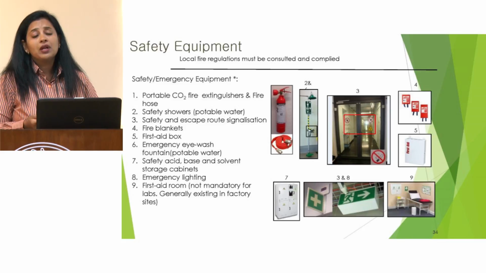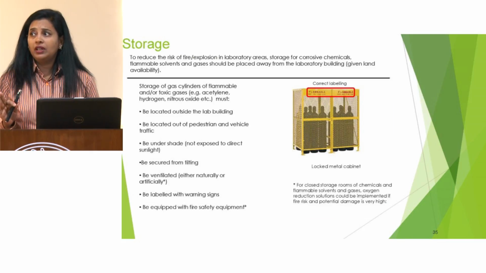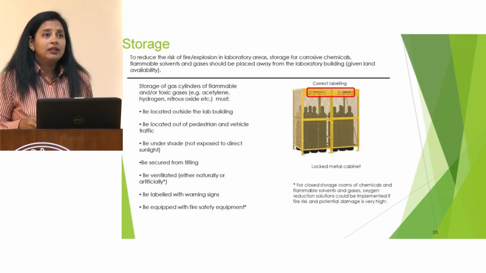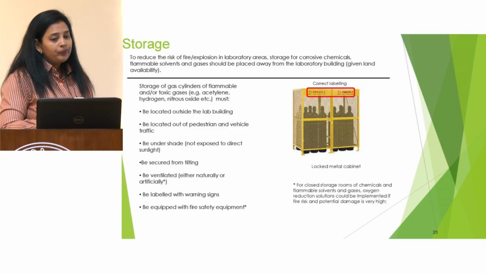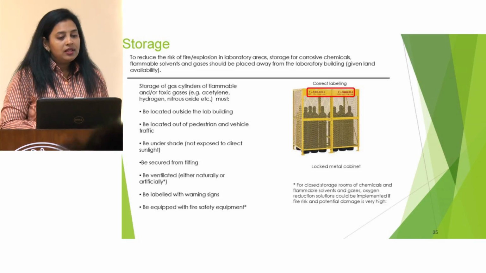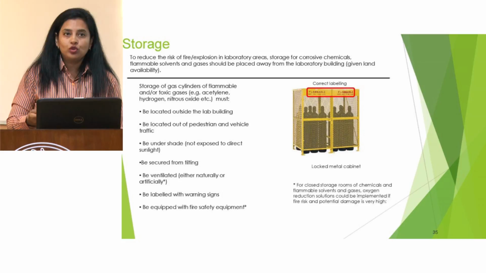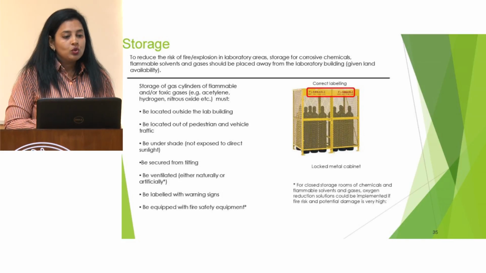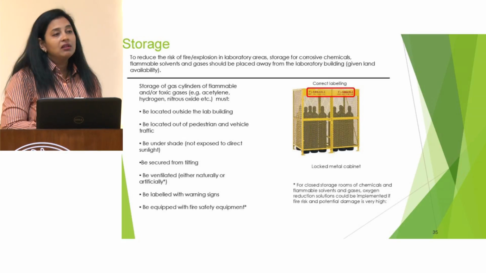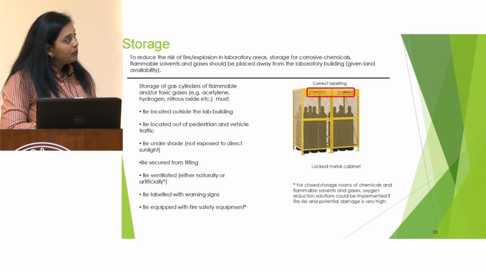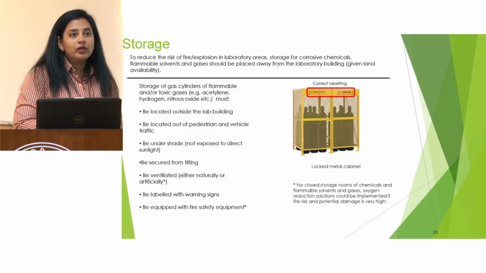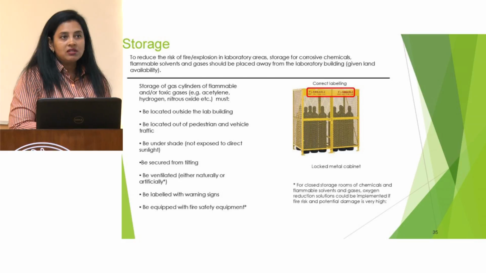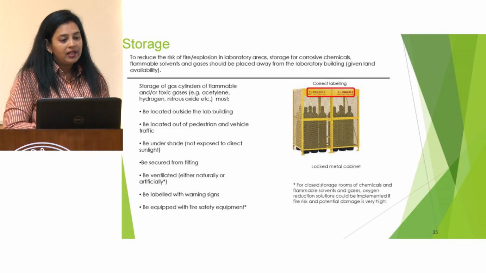Then coming to the storage, when we are working with all these high-tech equipments, definitely we are using many types of gases. Acetylene, hydrogen, nitrogen oxide, these cylinders we are using. These are all flammable gases, and they must be put in a cage. These should be located outside of the laboratory, not inside of the laboratory. Otherwise, we will be putting ourselves at a very high risk.